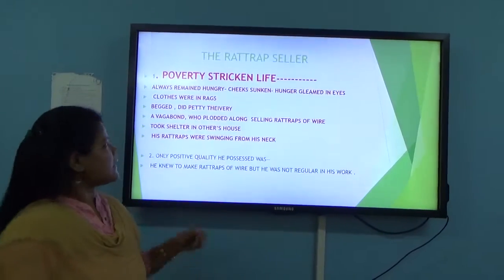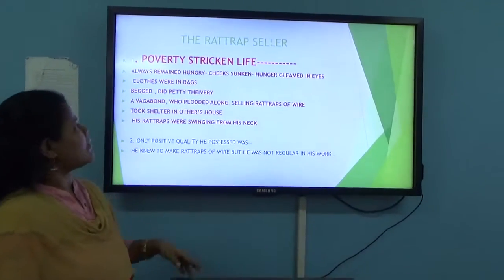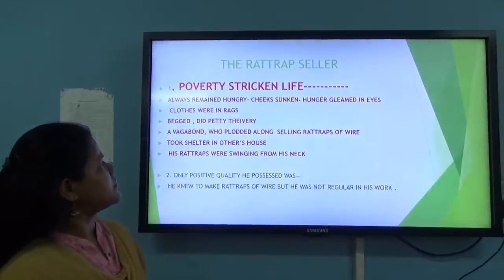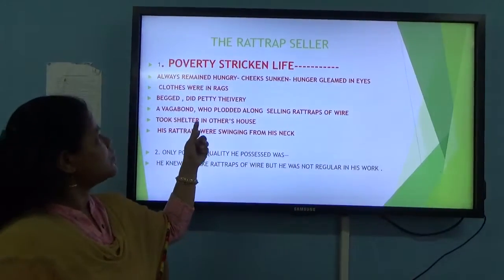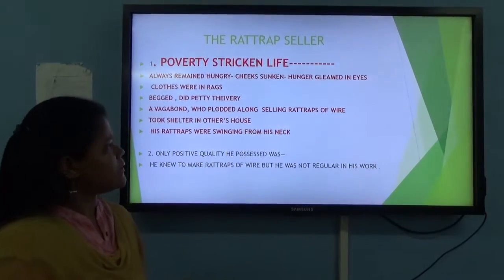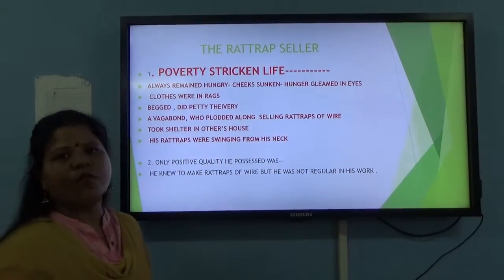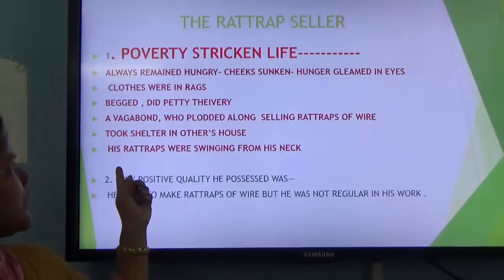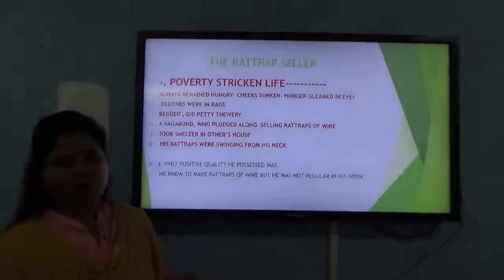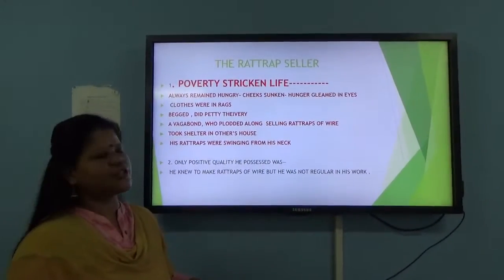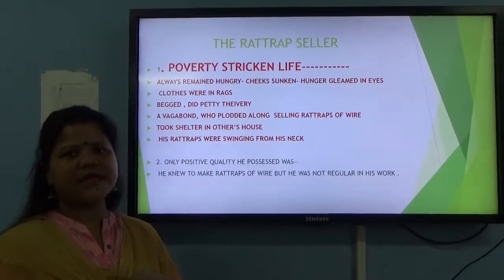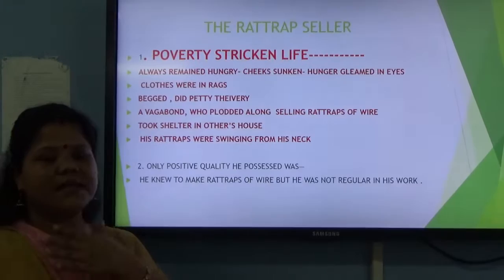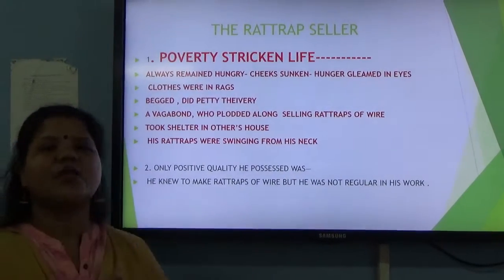And his clothes were in rags. He begged, and also did petty thievery. He was a vagabond who plodded along selling rat traps made of wire. He took shelter in others' houses, and his rat traps were hanging from his neck.